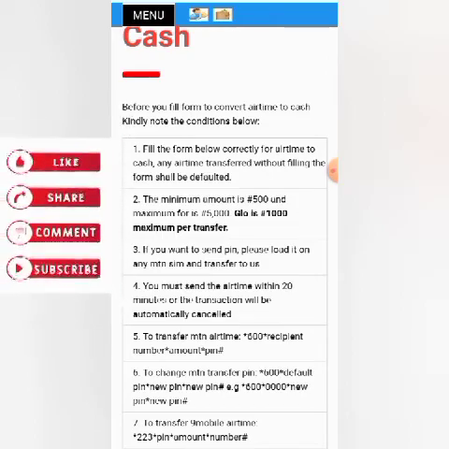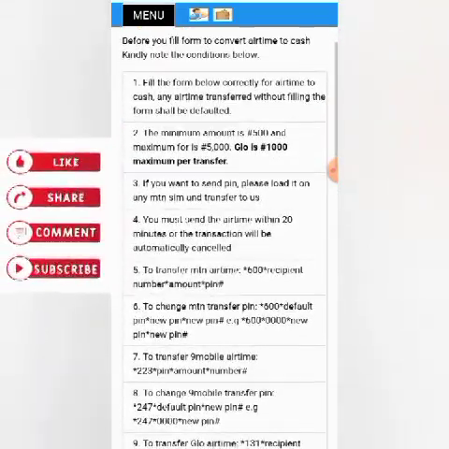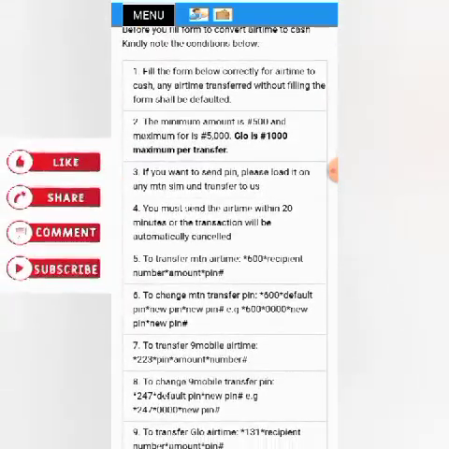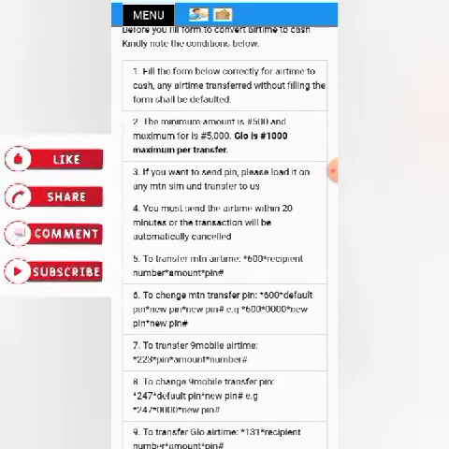If you want to transfer on Glo, you cannot do more than 1,000 naira maximum per transaction, but for other networks you can do 5,000 naira maximum per transaction. Now the third instruction: if you want to send pin, please load it on any MTN SIM and transfer to us.